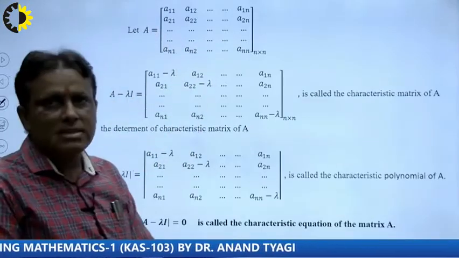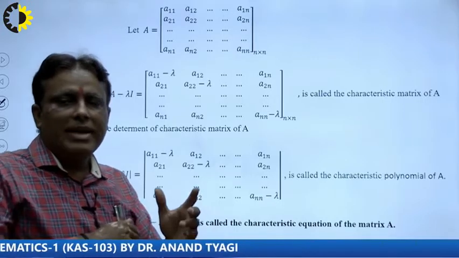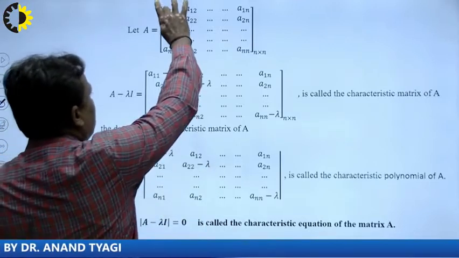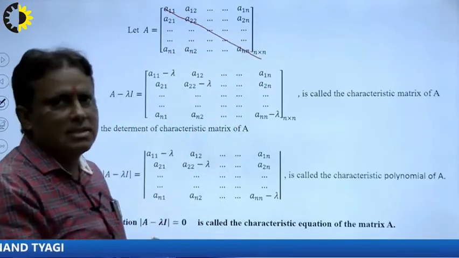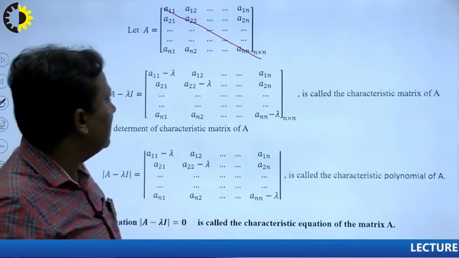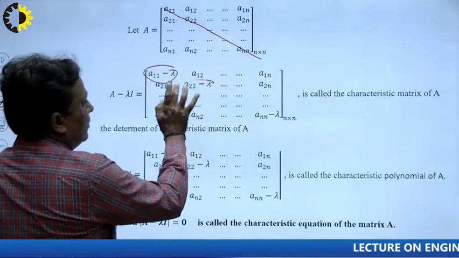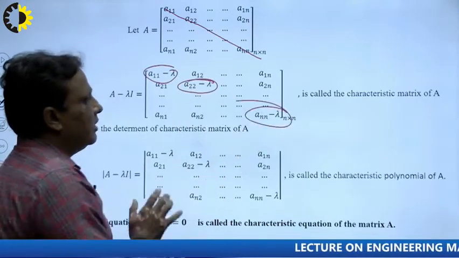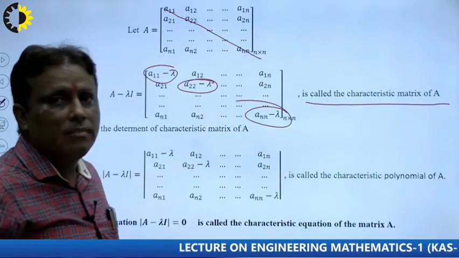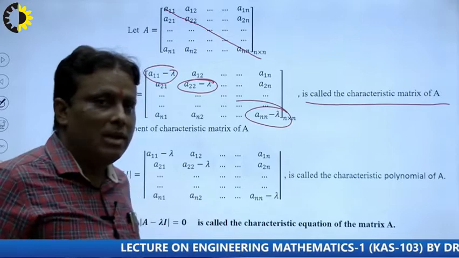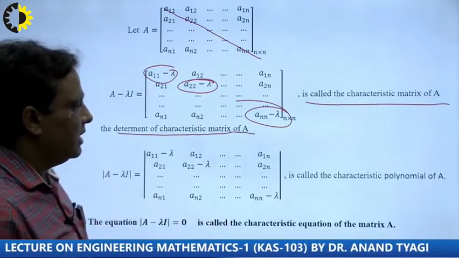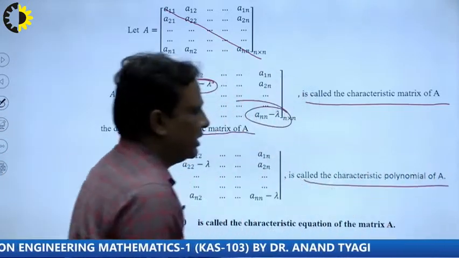Suppose this is a matrix of n by n. How do we form the characteristic matrix? From all the diagonal entries we subtract a variable lambda: A11 minus lambda, A22 minus lambda, and Ann minus lambda. This is known as the characteristic matrix of A. The determinant of this matrix is known as the characteristic polynomial.